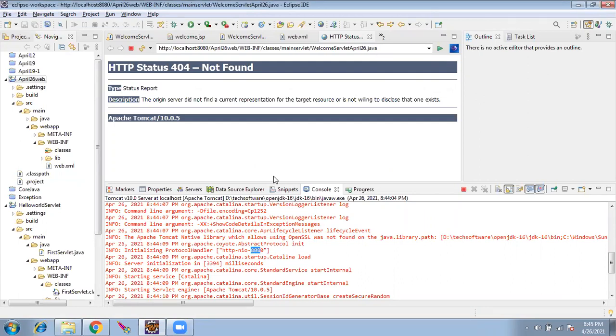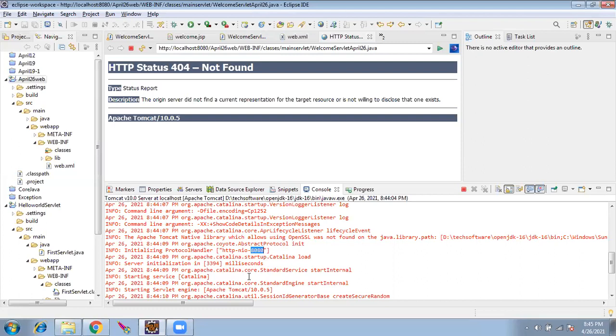Tomcat is listening, opening up the port number and watching the door. If you send to 8081, Tomcat will not receive it, because for Tomcat there is a particular port number, 8080. And it is not fixed. It is what we give. When you install the Tomcat, it will show 8080 by default and it will ask if you want to change it. If you give 8081 there, 8081 will come here.